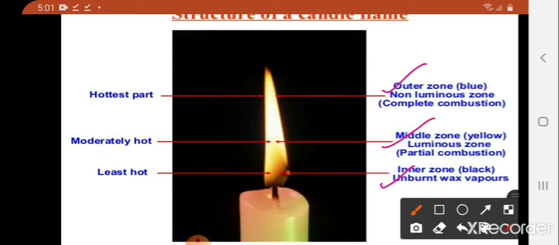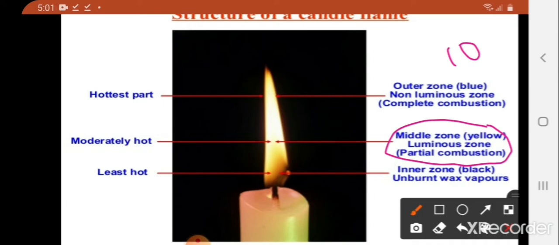Now let us do an experiment. Light a candle and when the candle flame is steady, introduce a clean glass plate or slide into the luminous zone. Hold it there with a pair of tongs for about 10 seconds. Then remove it.